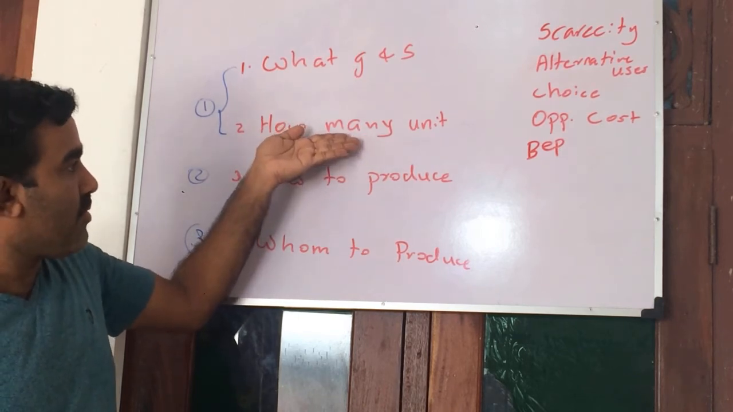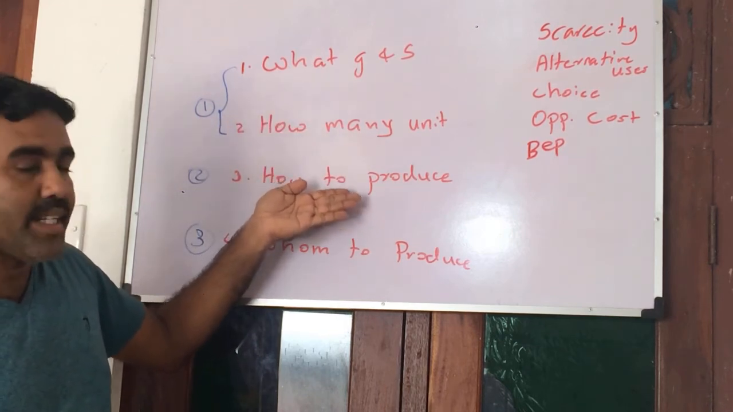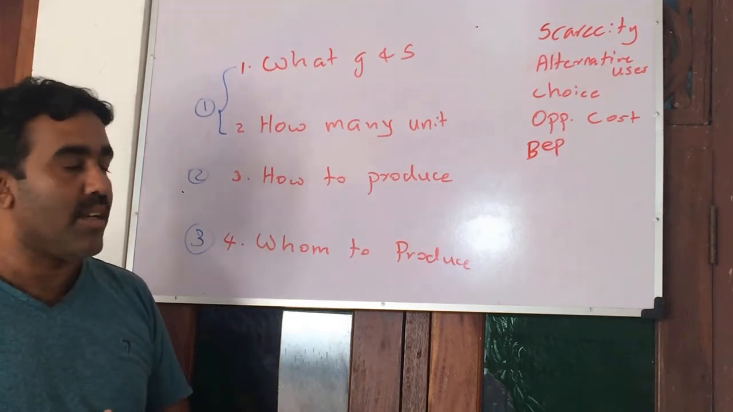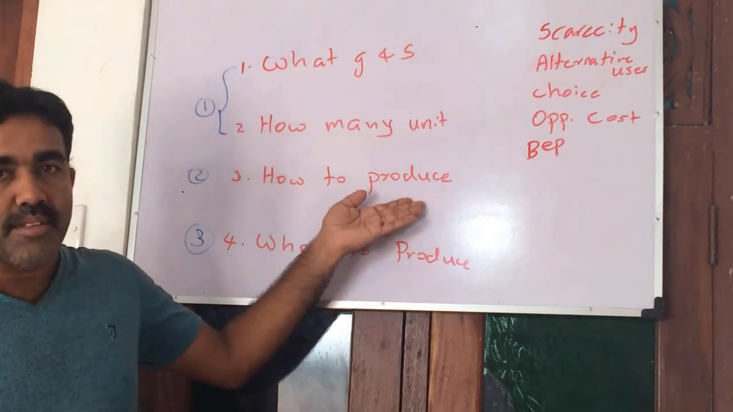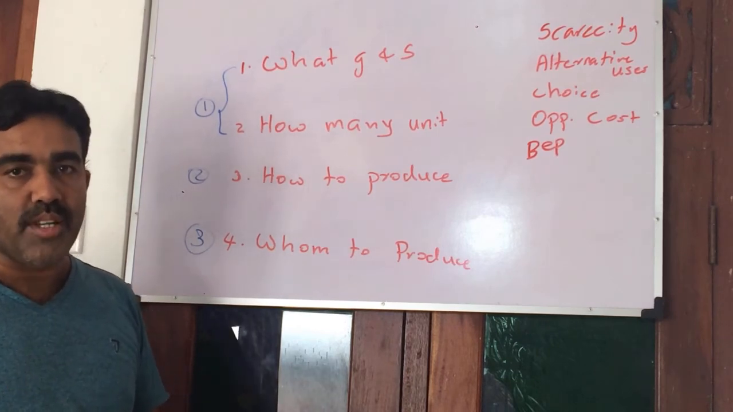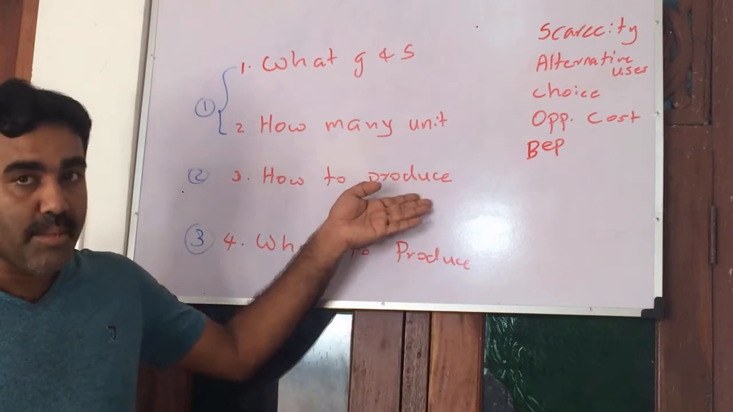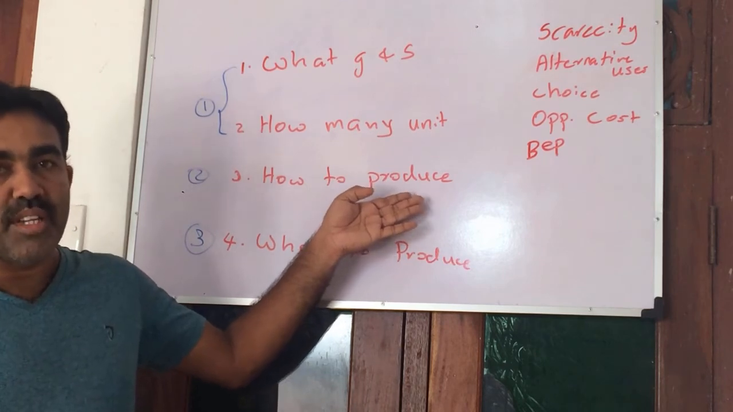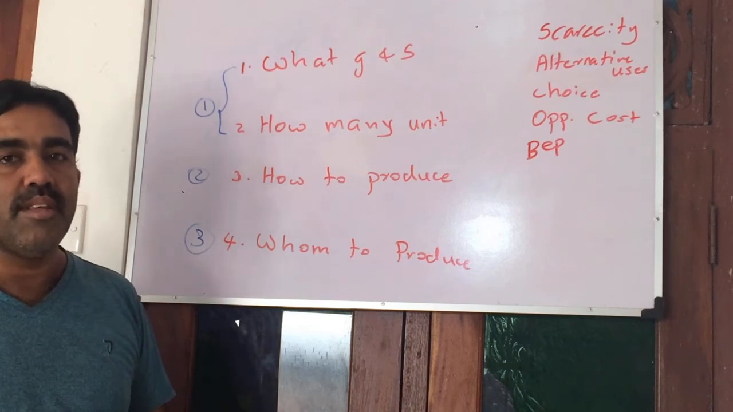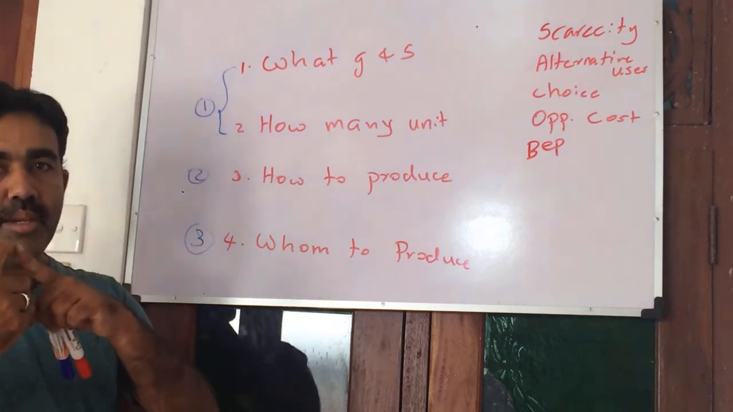Okay, then how to produce? This is actually a problem of technological use. We have two options here: labor intensive or capital intensive. Labor intensive means we are using more labor resources when compared with the machineries. Or we can use more machineries instead of human beings, so that is called capital intensive. So two options: one is labor intensive, the other is capital intensive.